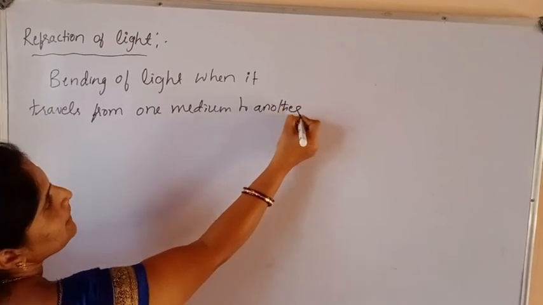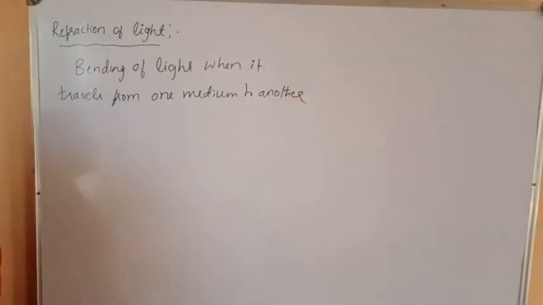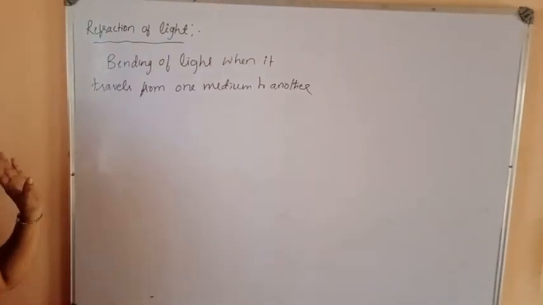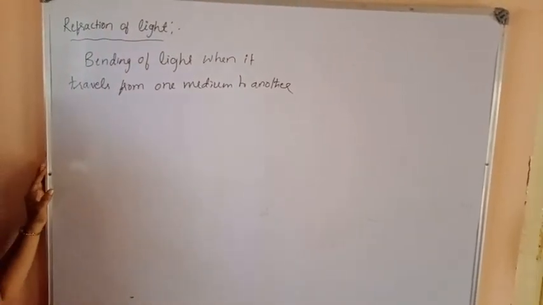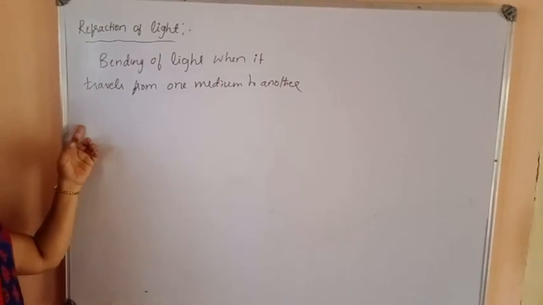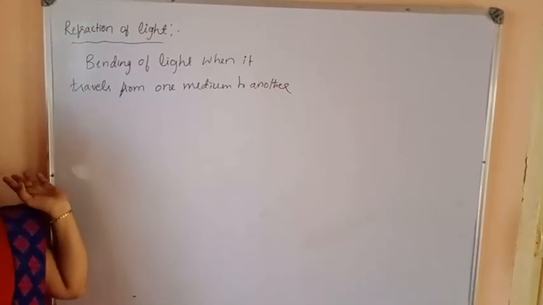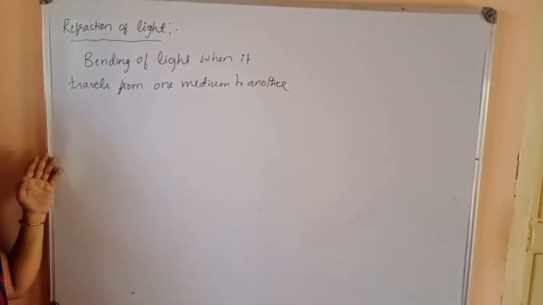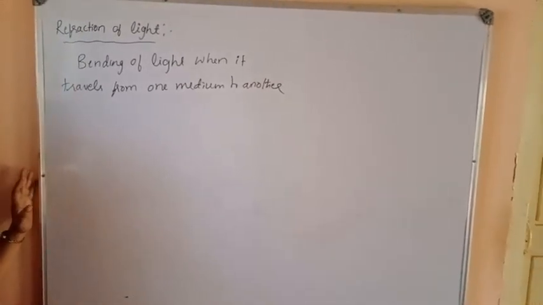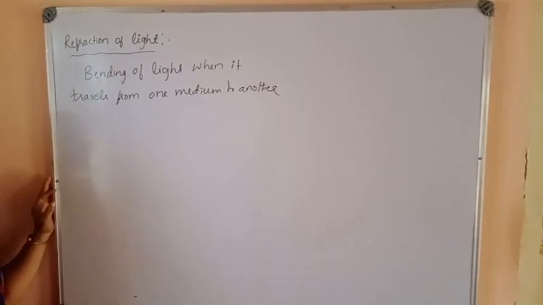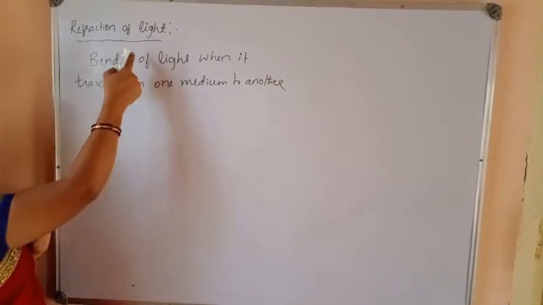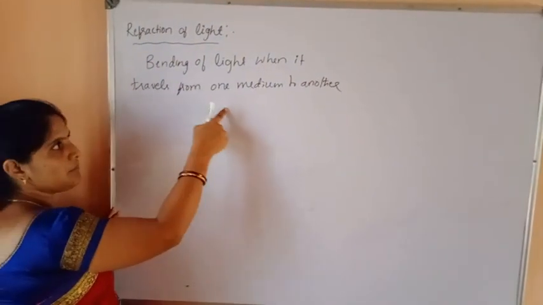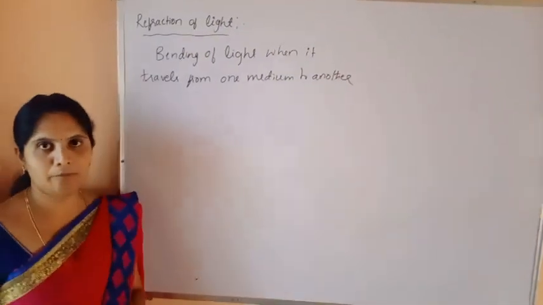Then what is an optical medium? The medium which allows light to pass through it is called an optical medium. Examples are air, glass, water, etc. So then what is refraction of light? Bending of light when it travels from one optical medium to another optical medium.